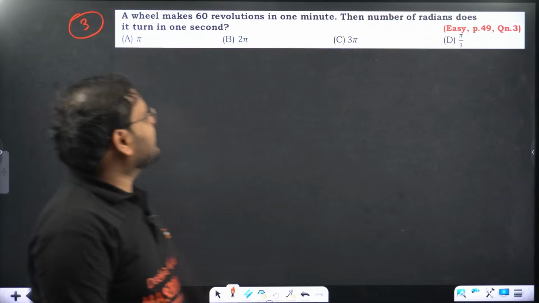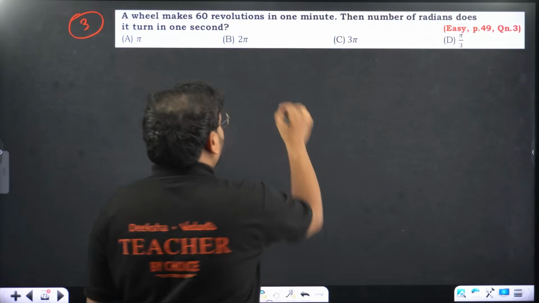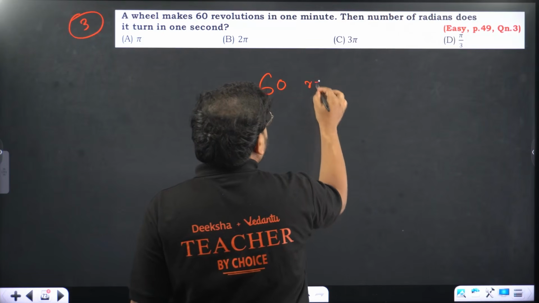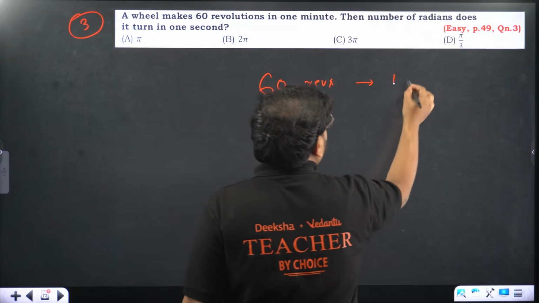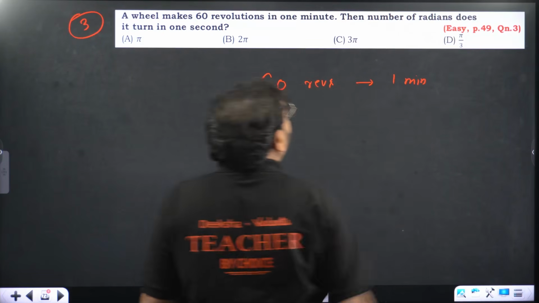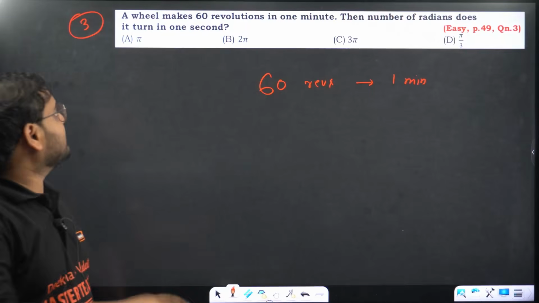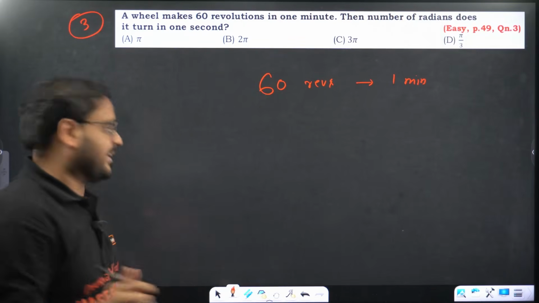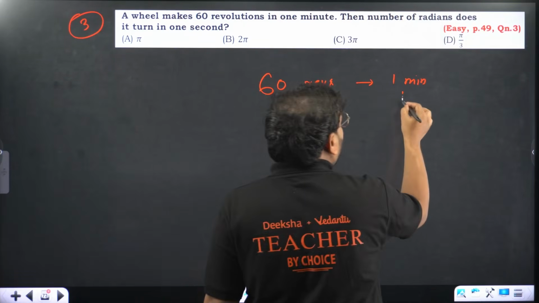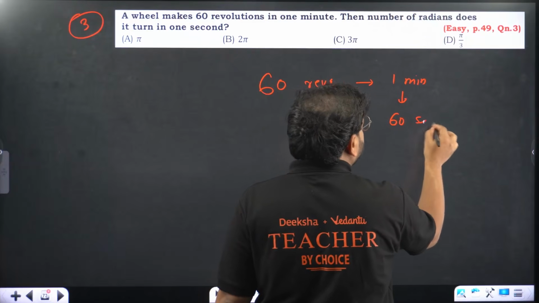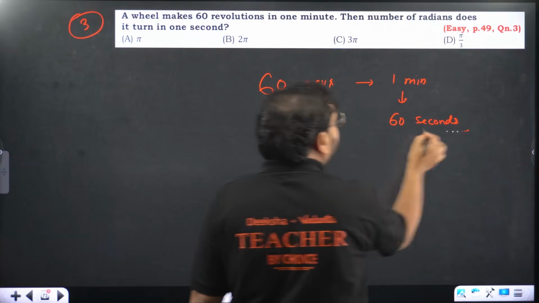A wheel makes 60 revolutions in a minute. So 60 reps in 1 minute. How many radians does it turn? Means what is the angle swept in 1 second? Okay. 1 minute means what? 60 seconds. Correct, na? 1 minute means 60 seconds.